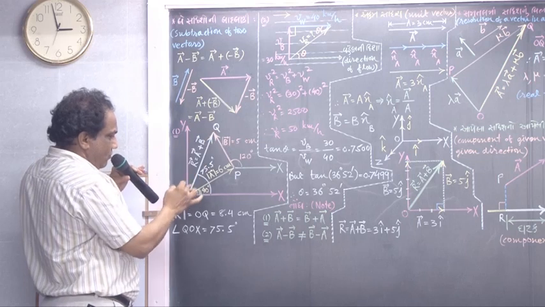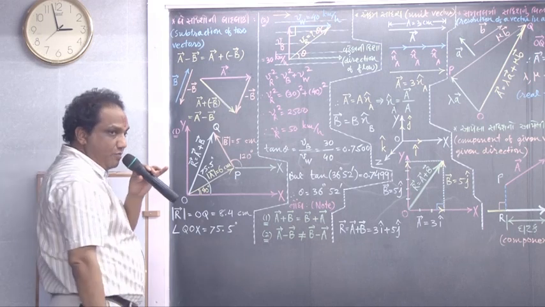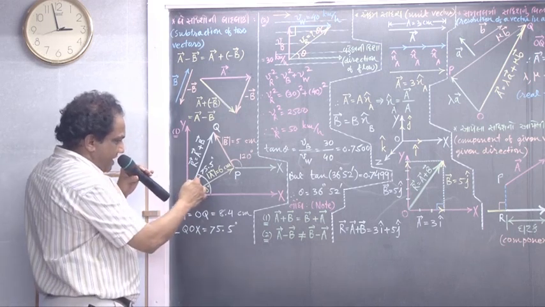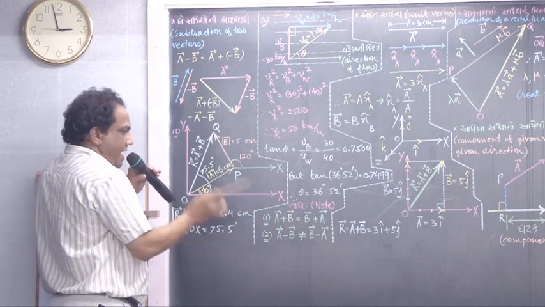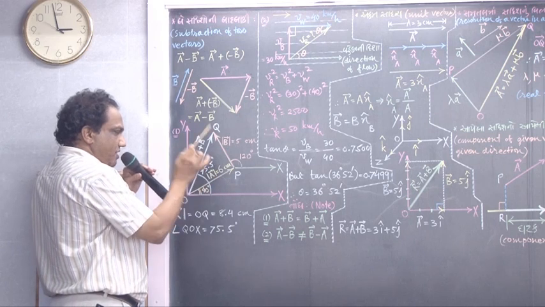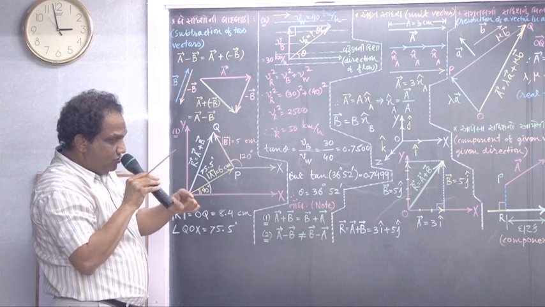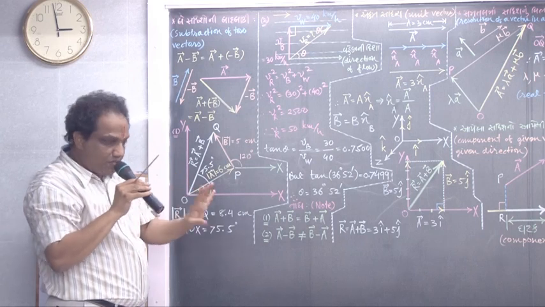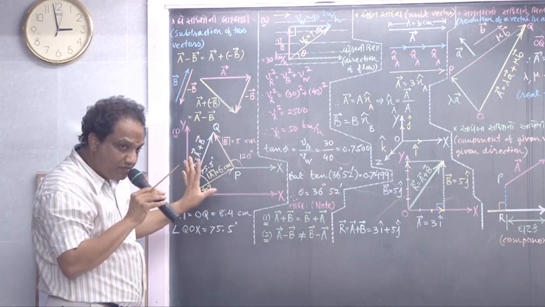At home you must do this and you will get the answer 8.4 centimeters. As far as direction is concerned, you are supposed to find the angle made by this vector with the positive x-axis, and that angle you will get is 75.5 degrees. Using a protractor you can find that angle. At home you must do it. This method is known as the analytical method or geometrical method.